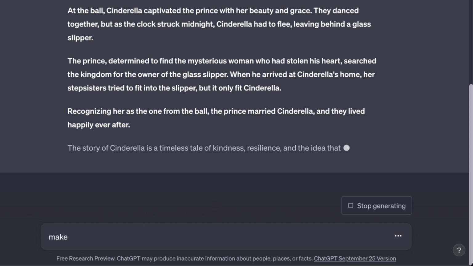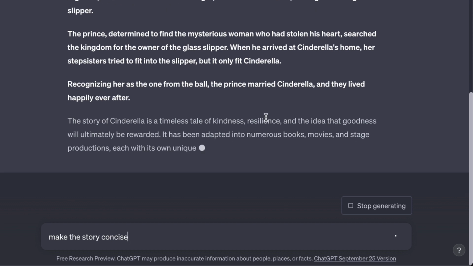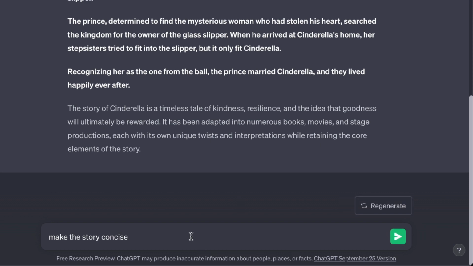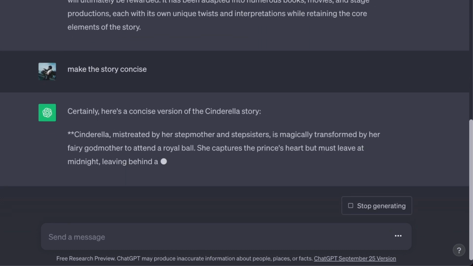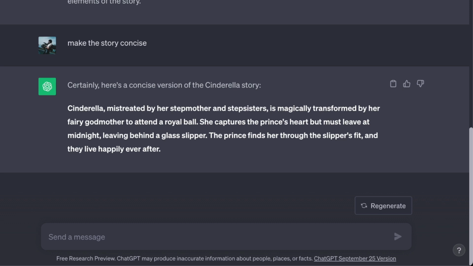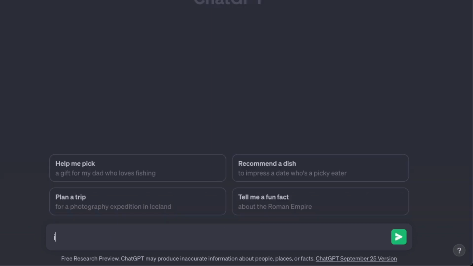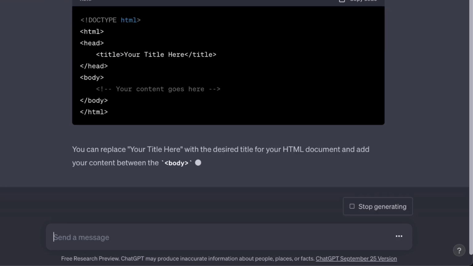Ever get lengthy responses when you just need something concise? Specify the word count you want in your prompt, or ask ChatGPT to make it more concise by a certain percentage. Your audience will thank you for the brevity. Finally, ChatGPT isn't limited to plain text. You can specify the output format you want. Need a table, CSV, HTML, JSON, or even a pandas data frame? Just ask, and ChatGPT will deliver.